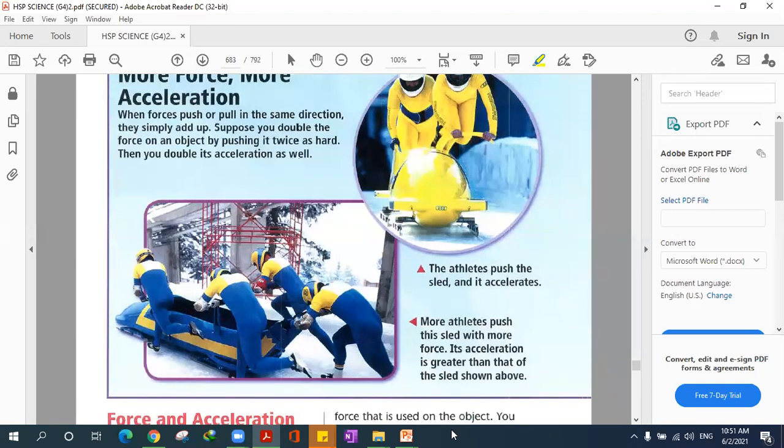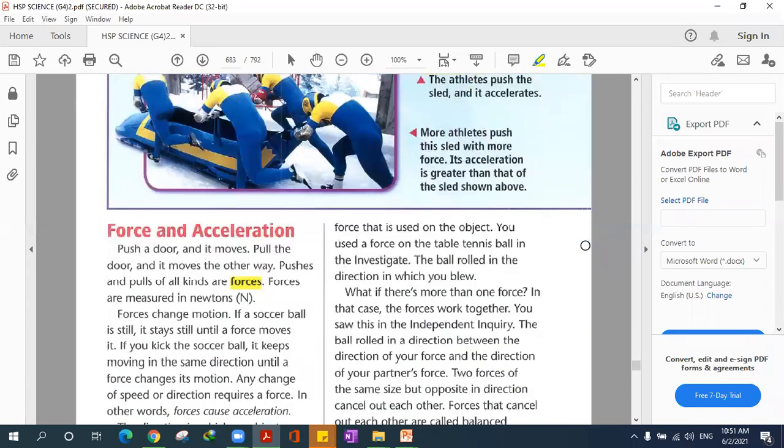It's 4, the easiest question ever. Yes, because 4 people are going to push this sled with more force, right? So force with acceleration.